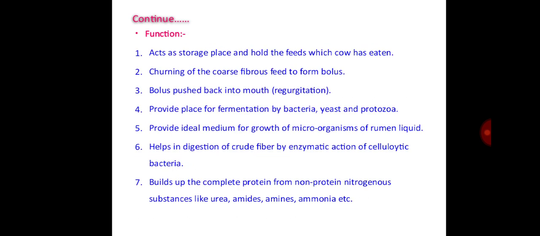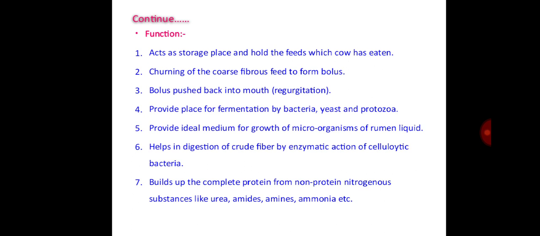The functions of the rumen, that is it acts as a storage place and holds the feed which the cow has eaten, then churning of the coarse fibrous feed to form bolus. The bolus is pushed back into the mouth for regurgitation. It provides a place for fermentation by bacteria, yeast and protozoa. It provides an ideal medium for growth of microorganisms in rumen liquid.